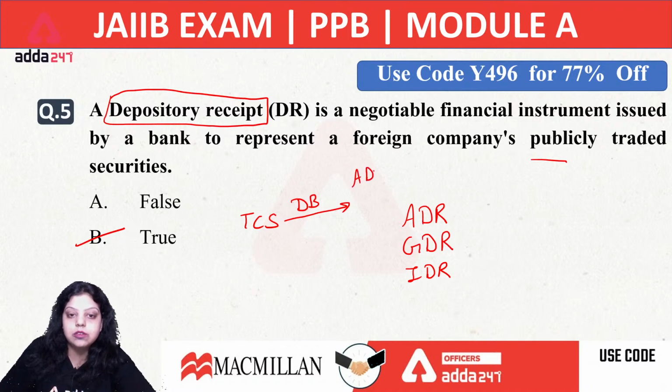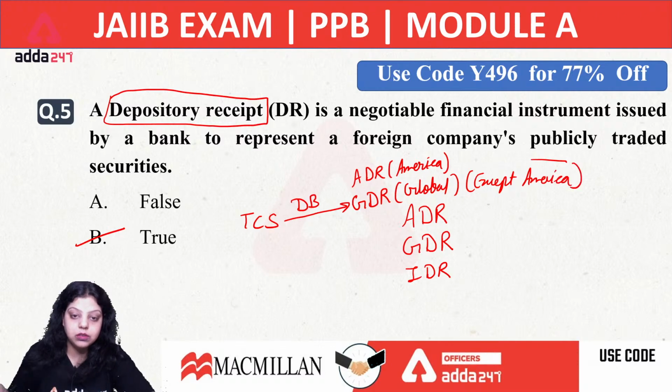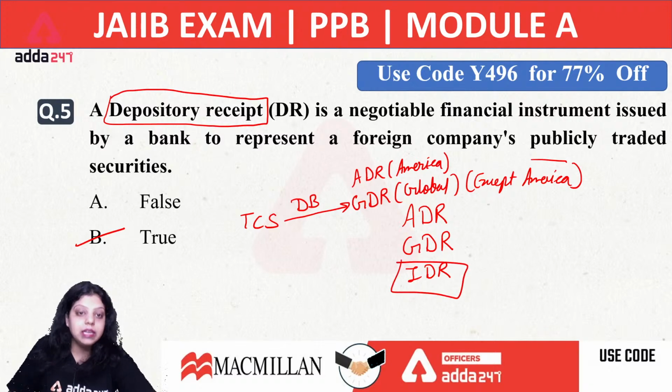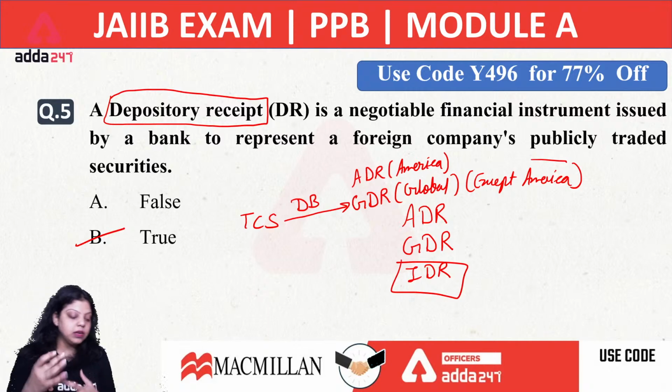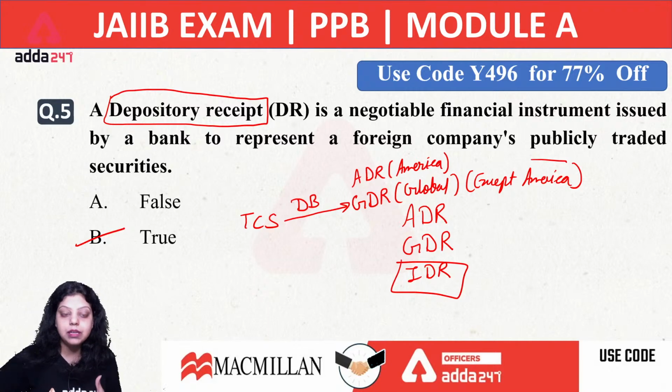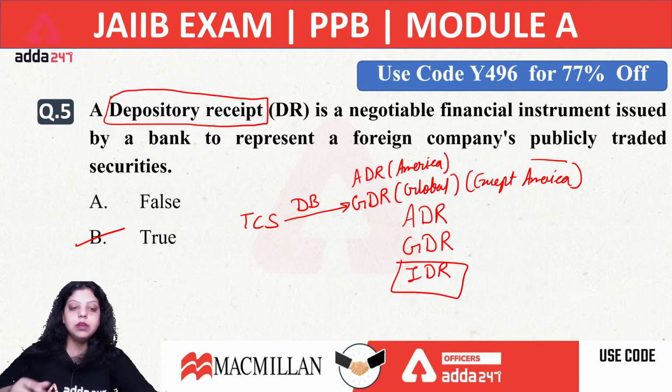When TCS is issuing its shares only in America, then it will be known as American Depository Receipt. When TCS is issuing its shares in the global market except America, you have to exclude America here, then it will be known as Global Depository Receipt, GDR. IDR stands for Indian Depository Receipt. In an Indian Depository Receipt, a non-Indian company is issuing its shares in the Indian stock market. So in ADR and GDR we are going abroad to raise capital, and in IDR non-Indian companies are coming to India to raise capital. So the answer will be true.